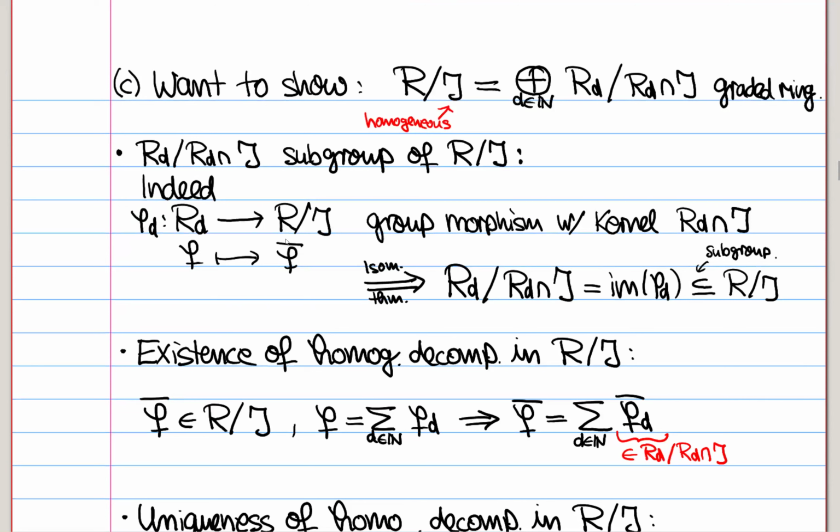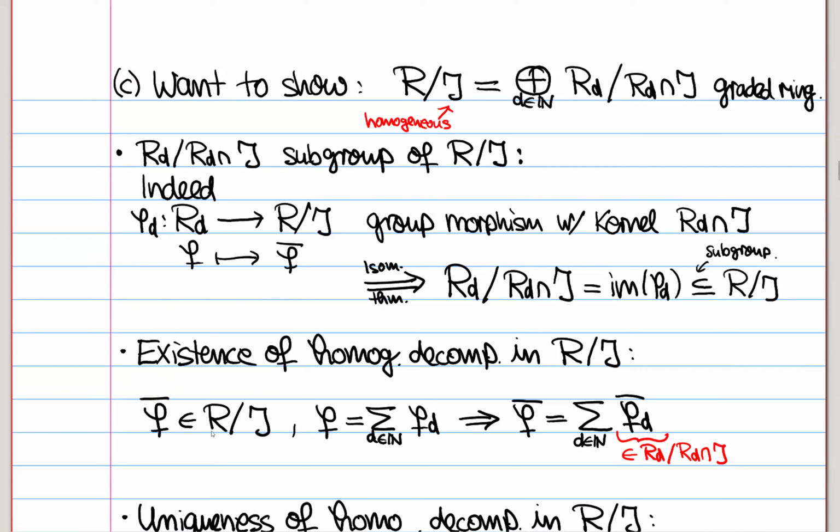And the kernel of this, well, something maps to 0 here if and only if it's in J, so the kernel is just RD intersected J. And by the isomorphism theorem, this means that the image of this group morphism, which is clearly a subgroup of R modulo J, is isomorphic to the domain RD modulo its kernel. So this shows that this thing here is naturally contained in R modulo J. So at least these are all subgroups of R modulo J. And then we want to have the existence and uniqueness of the homogeneous decomposition. We do this in separate steps.